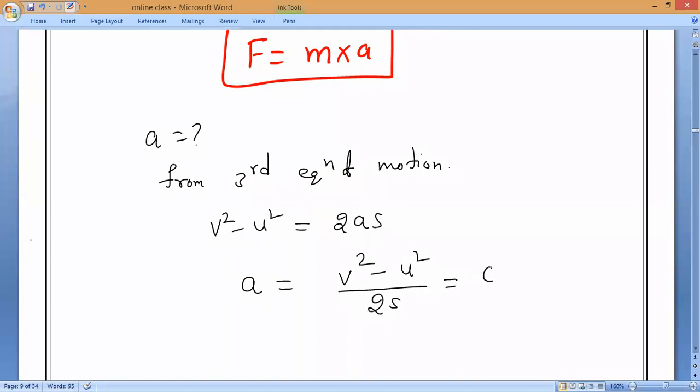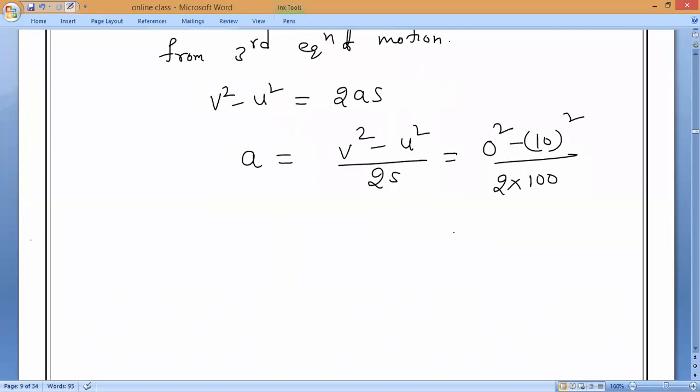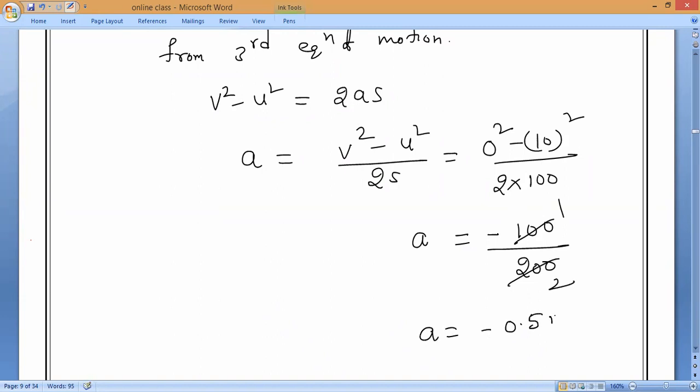That's all. Final velocity is 0 square minus initial velocity 10 square, divided by 2 into distance, equals how much, guys? Distance traveled. Nobody will answer. 100. So 0 minus 10 square means minus 100, divided by 200. So 100 ones are 100, twos are 200. So acceleration is equal to minus 0.5 meter per second square. Is it right or wrong?